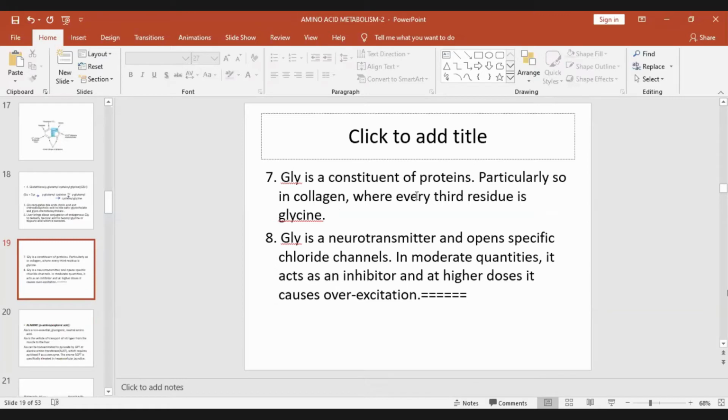And glycine is a constituent of proteins, which is its main function. Every third residue in collagen is glycine, as I already told. And glycine is a neurotransmitter. In moderate quantities, it acts as an inhibitor, and in higher doses, it causes overexcitation.